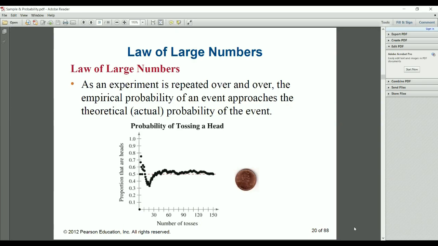At one given time point, if you can see in this graph, I am tossing a coin 30 times, 60 times, 90 times, 120, 150. I got answers in the range of 0.4 to 0.6.